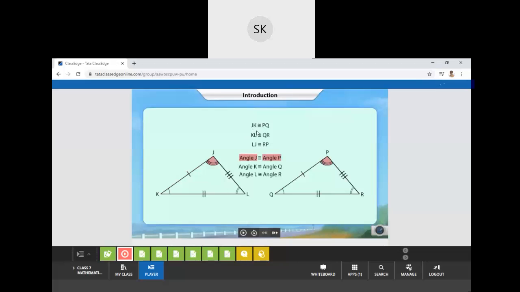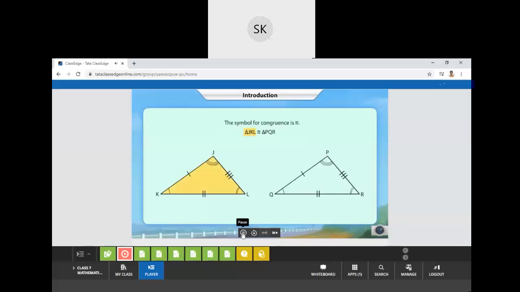Now you can see over here, the congruence is shown with the help of a symbol. So this is how we have to show the congruence of triangles with the help of this symbol. Congruent triangles are denoted by the symbol for congruence.